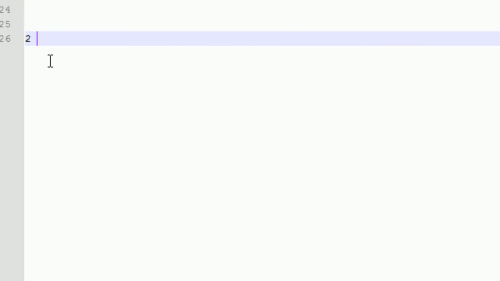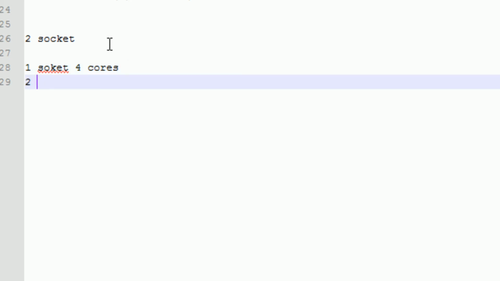You have 2 sockets, means 2 physical sockets are there. Each socket has, see here, 4 cores, means 1 socket has 4 cores, and 2 sockets means 8 cores.